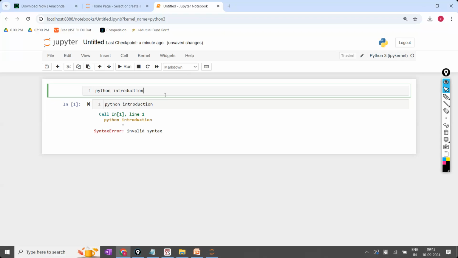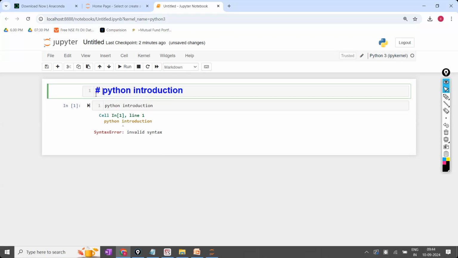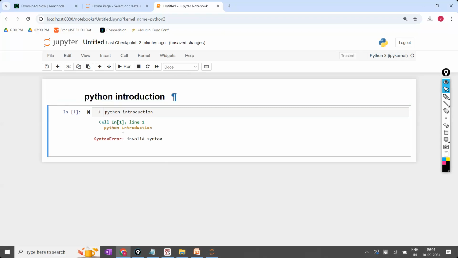So you can write your notes, your headings and everything here in the Jupyter Notebook itself. For example, I want the heading as Python introduction. How to write the heading: within the markdown, hash space. Once you give the hash space, it will be considered as the heading.